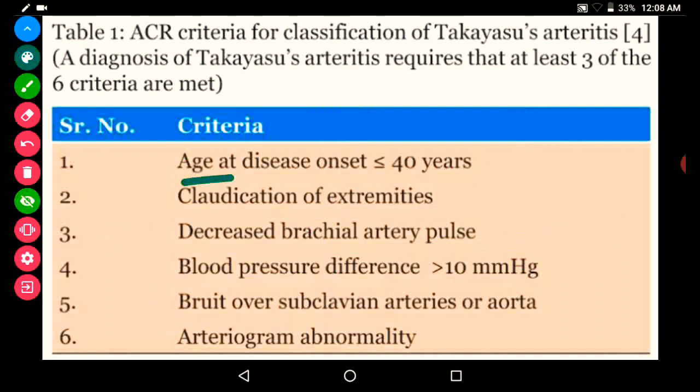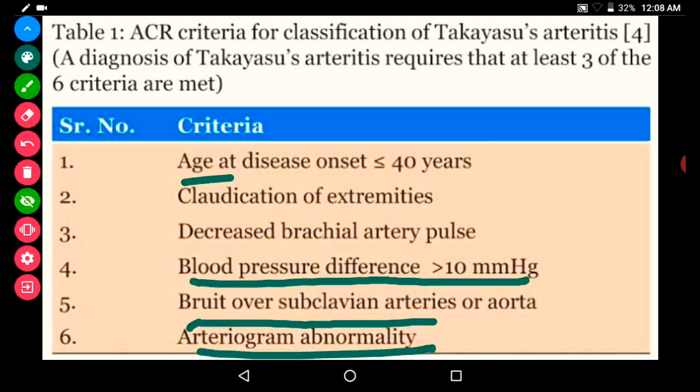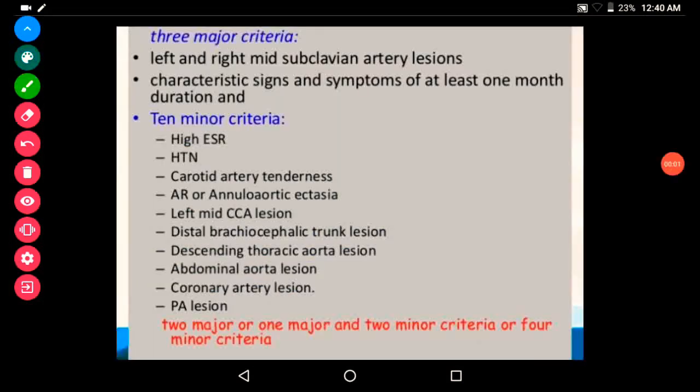So, A for age less than 40 years, arteriogram abnormality. B for the BP difference greater than 10 mmHg and bruit over subclavian arteries. C for claudication of the extremities and D for decreased brachial artery pulse. Just remember this. Now this is Sharma's criteria for diagnosing Takayasu arteritis.